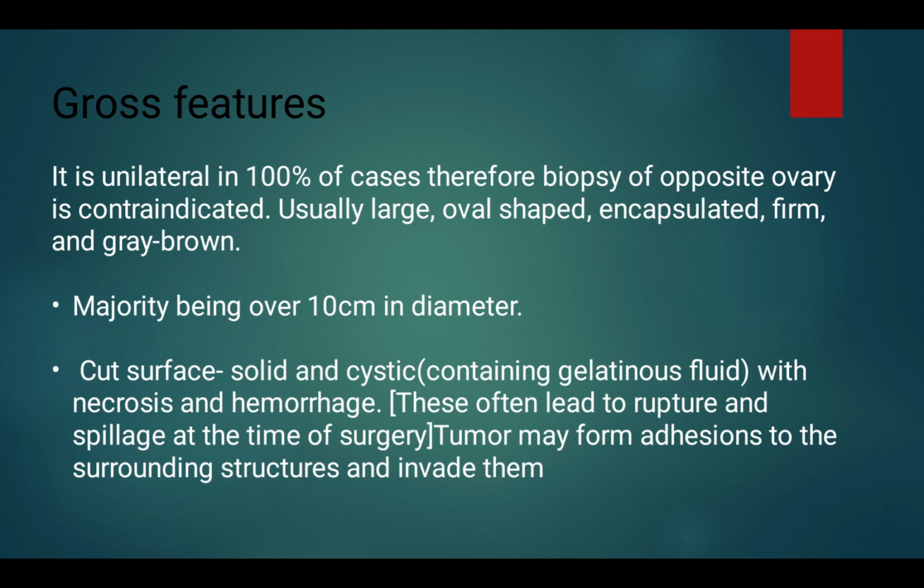Gross features: it is unilateral in 100% of cases, therefore biopsy of the opposite ovary is contraindicated. Usually large, oval shaped, encapsulated, firm, and grey brown, the majority being over 10 cm in diameter. The cut surface of the yolk sac tumor shows solid and cystic areas with necrosis and hemorrhage. This often leads to rupture and spillage at the time of surgery. The tumor may form adhesions to the surrounding structures and invade them.